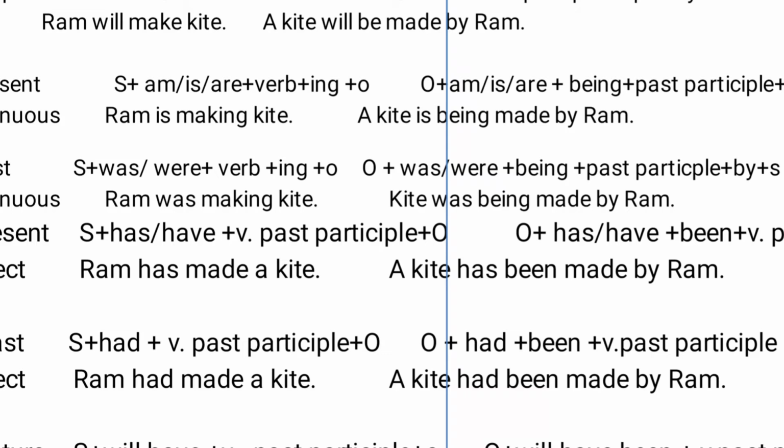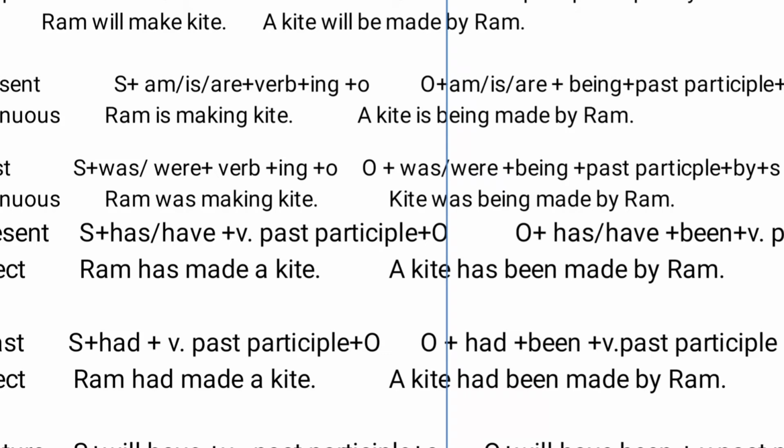So what will the conversion of the sentence be? A kite is being made by Ram. The active voice is "Ram is making kite," and what will the passive voice of this sentence be? A kite is, because it is one kite, being, then the past participle of making, that is made, by Ram. A kite is being made by Ram.